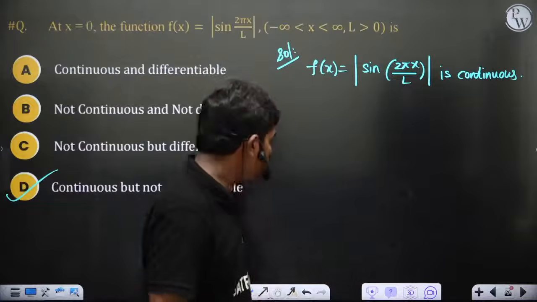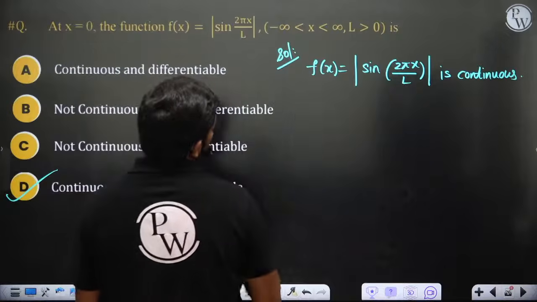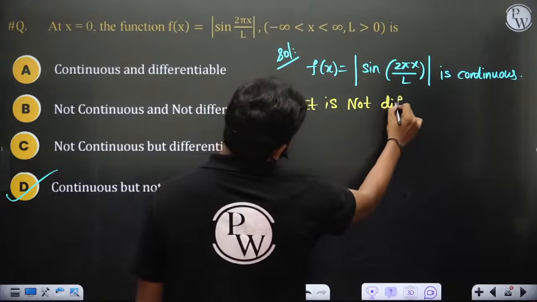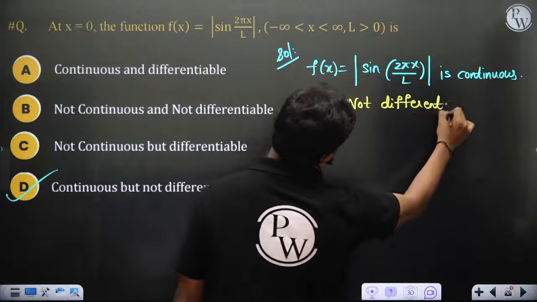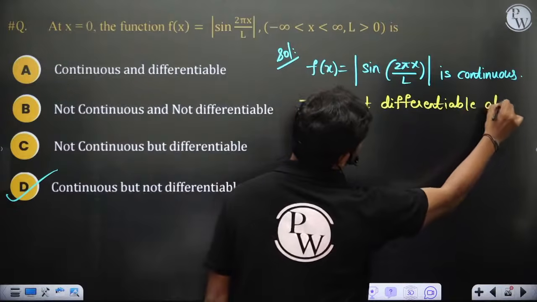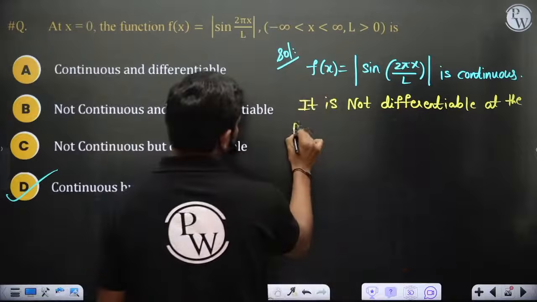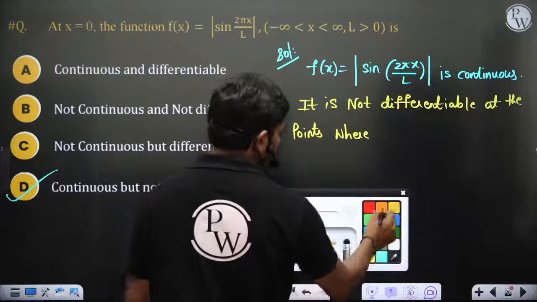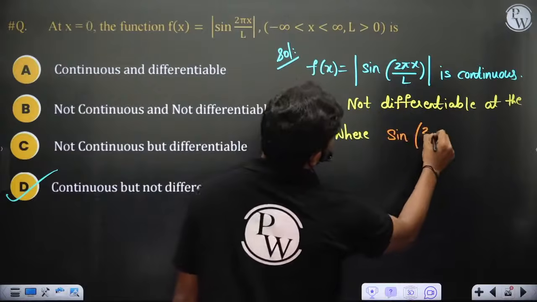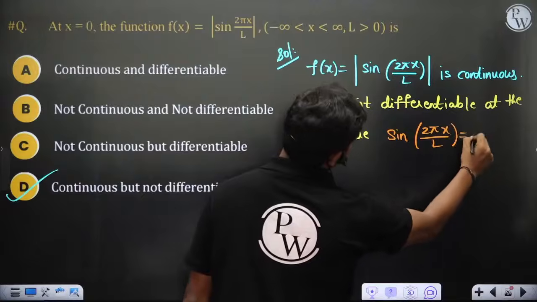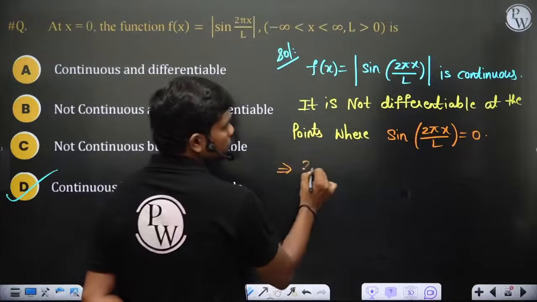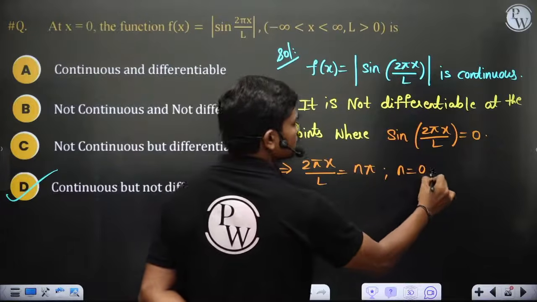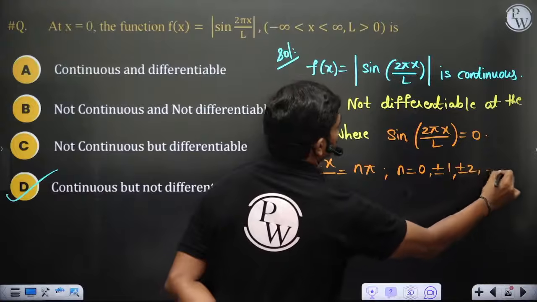Now similarly, you can see it is not differentiable at the points where sine 2 pi x by L is equal to 0. This implies 2 pi x by L should be equal to n pi, where of course n is equal to 0, plus or minus 1, plus or minus 2, whatever. You have a lot of integers.